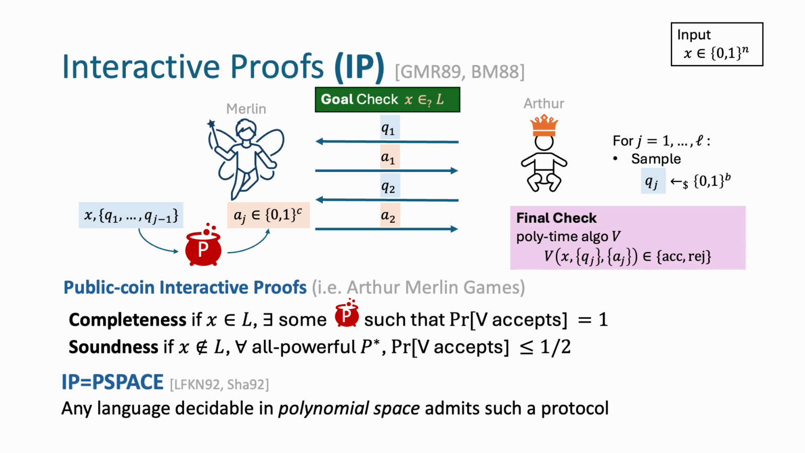is tiny. Such systems can be useful for delegating computation because a weak polynomial time verifier can check the correctness of an expensive computation carried out by an untrusted but powerful cloud, Merlin. In fact, it is known that any polynomial space computation admits such a system, and this is known as the famous IP equals PSPACE theorem. As you may know, PSPACE is an extremely powerful class that contains languages harder than NP.